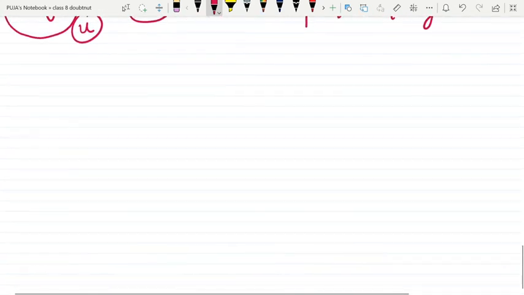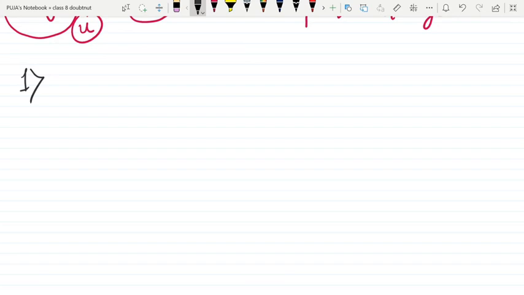So now we will do some sums. Sum number 1, a numerical, where we will use all the formulas which we have learned.